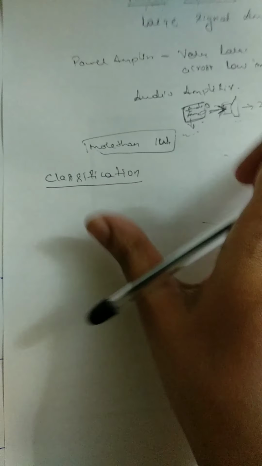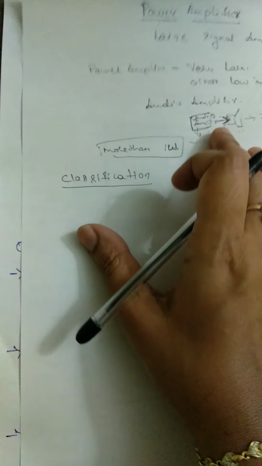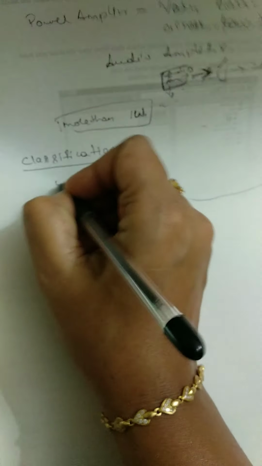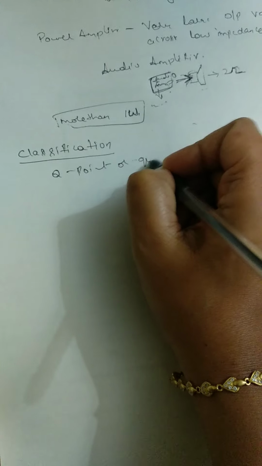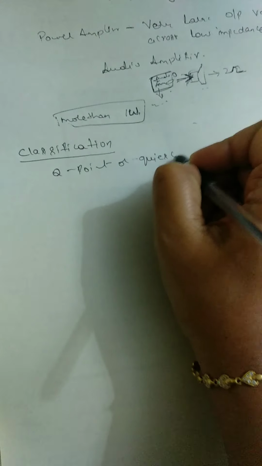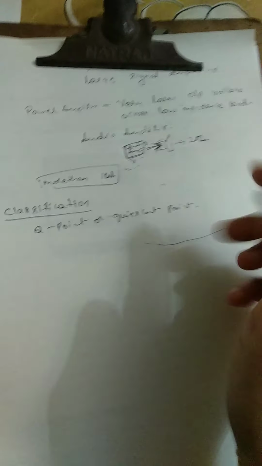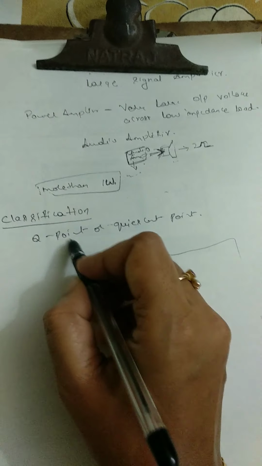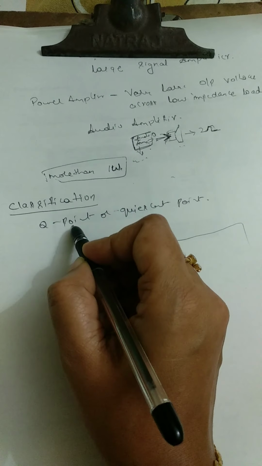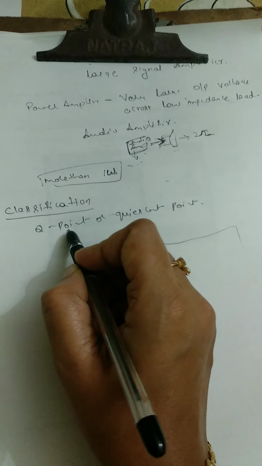We classify the power amplifier depending on the Q point, also called the quiescent point, on the load line. One of the factors which classifies the power amplifier is the Q point: where is the Q point on the DC load line?